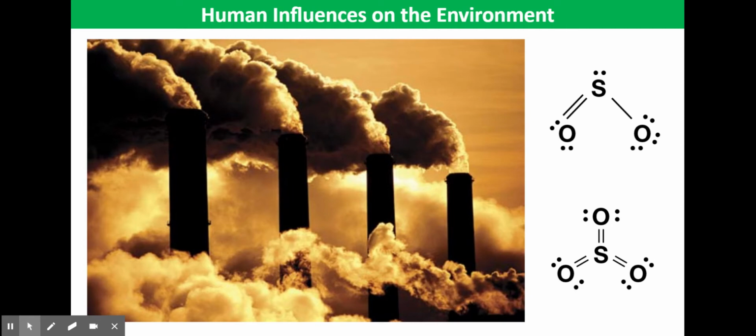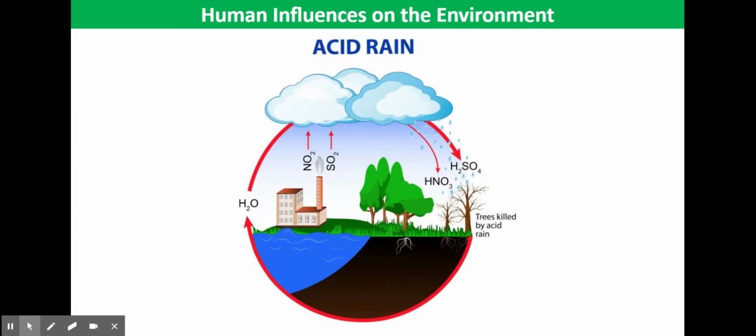Now, this sulfur dioxide molecule is released into the atmosphere, where it combines with oxygen to form sulfur trioxide, and that's shown in the bottom right corner of the slide in front of you. Now, sulfur trioxide dissolves in water droplets in clouds and forms acid rain. Now, acid rain is not good news.